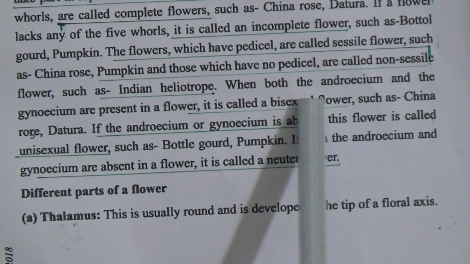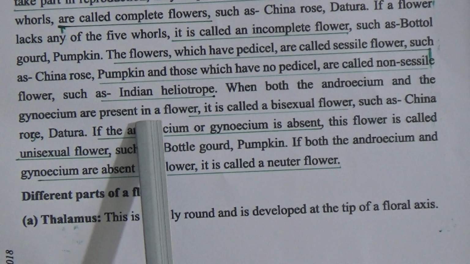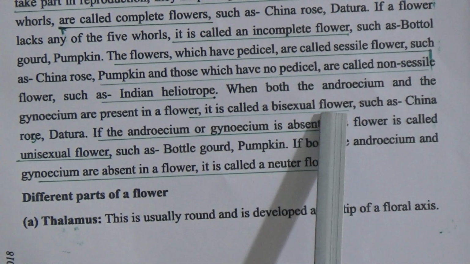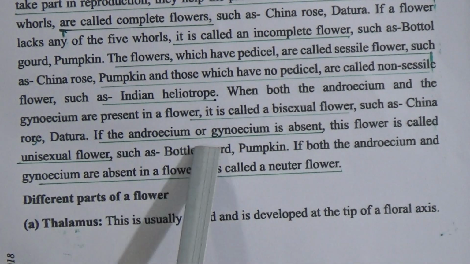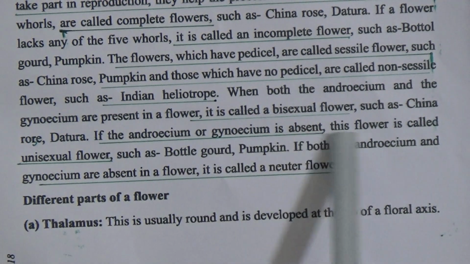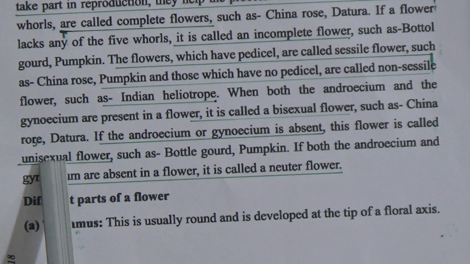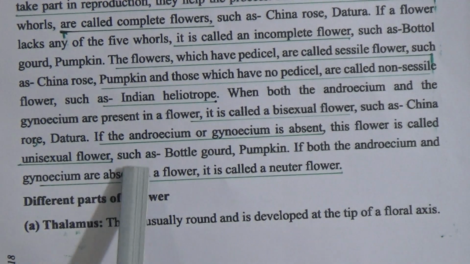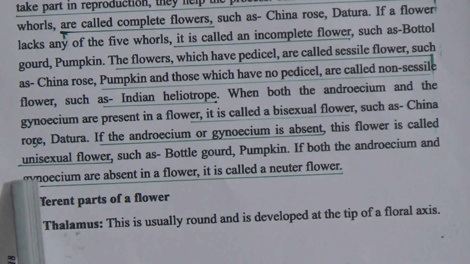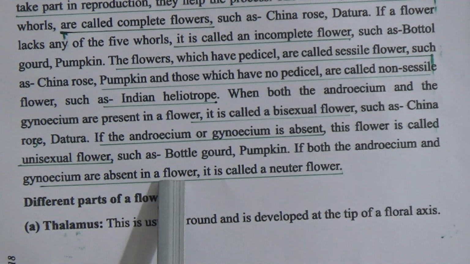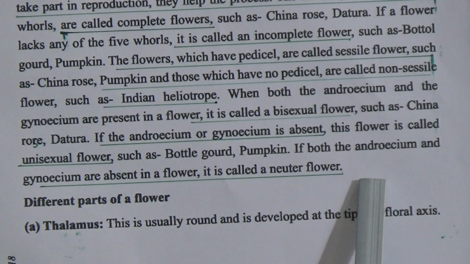When both the androecium and the gynoecium are present in a flower, it is called a bisexual flower, such as China rose, datura. If the androecium or gynoecium is absent, this flower is called a unisexual flower, such as bottle gourd, pumpkin. If both the androecium and gynoecium are absent in a flower, it is called a neuter flower.